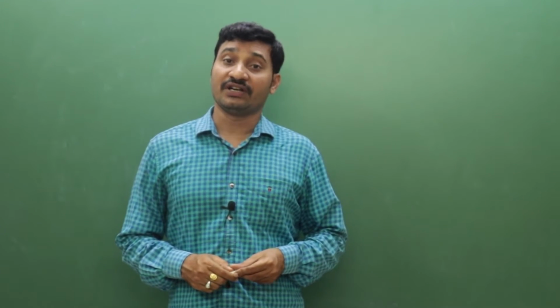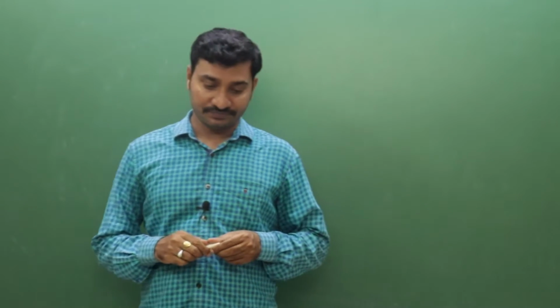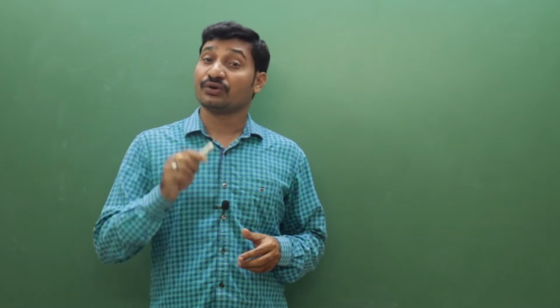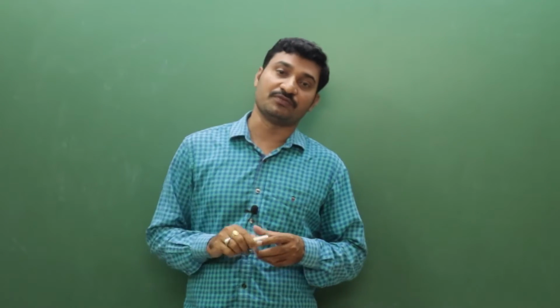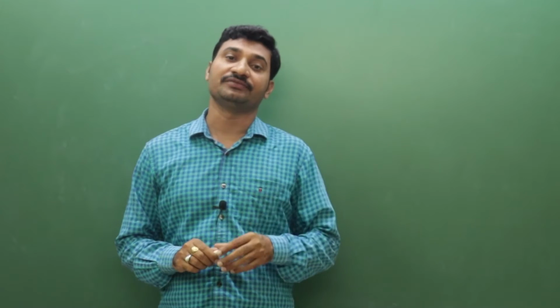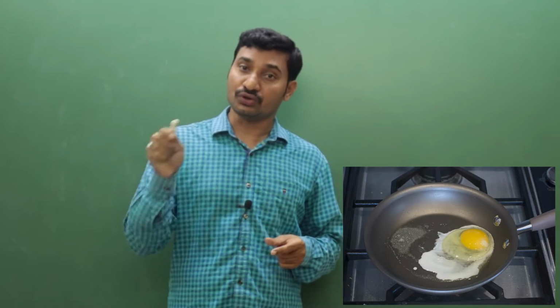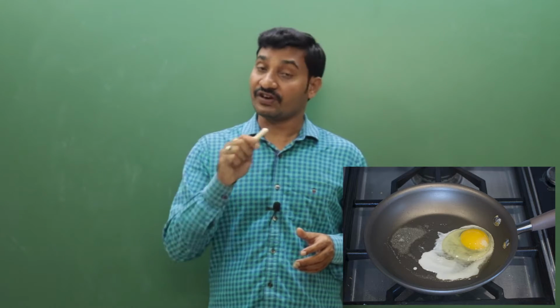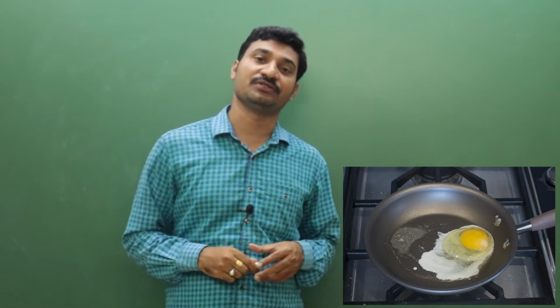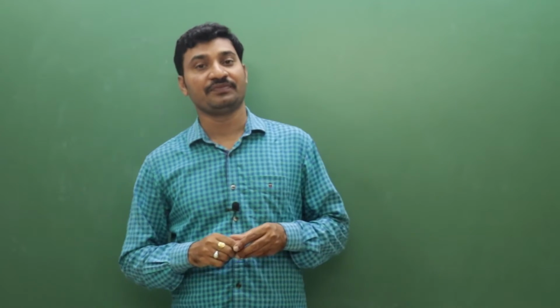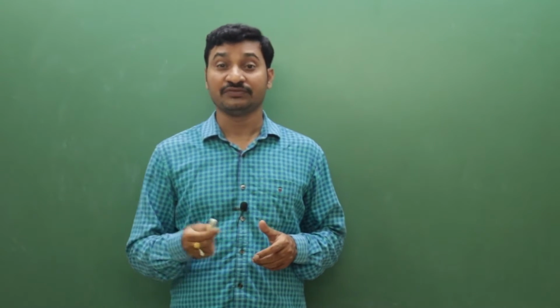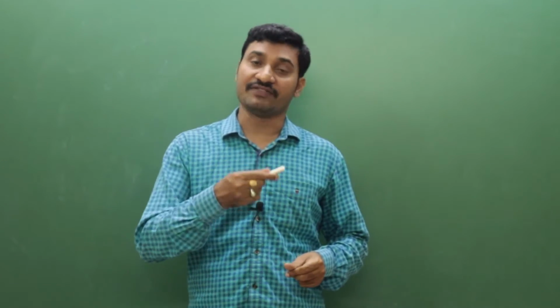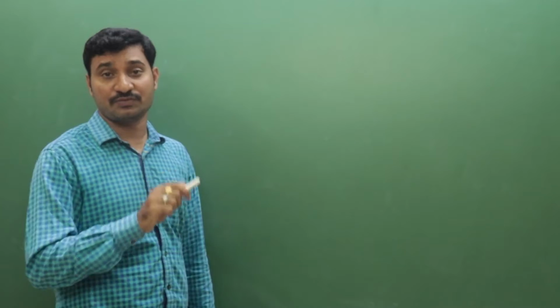Some more examples of irreversible changes in our daily life. The best example: cooking food is an irreversible process. Cooking of any item is irreversible. For example, cooking an egg. You can take an egg and cook it into an omelette. Now tell me, is it possible to get the egg back from the omelette? Not possible. Similarly, cooking chapati, cooking bhaji, cooking dosa, everything is irreversible. Once we cook, we can't reverse. So cooking food is an irreversible process.